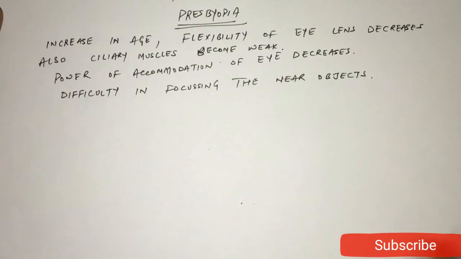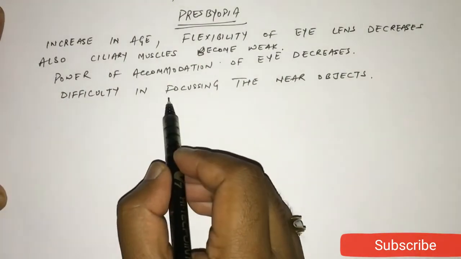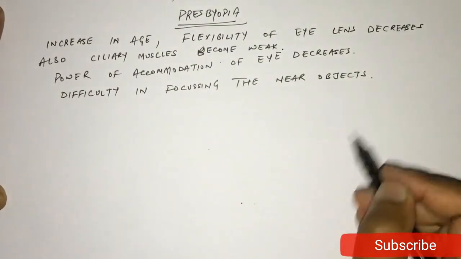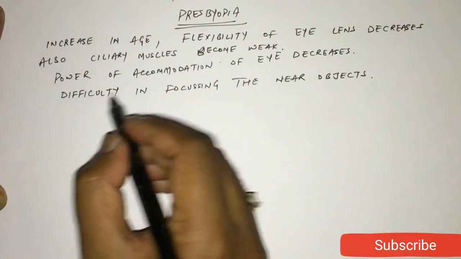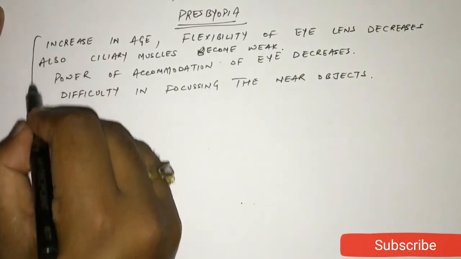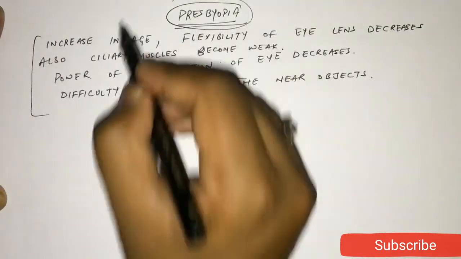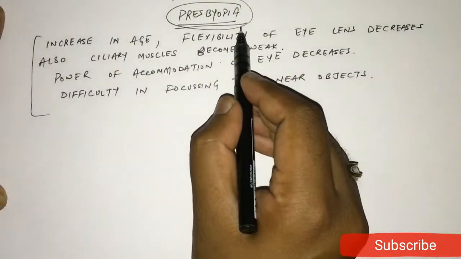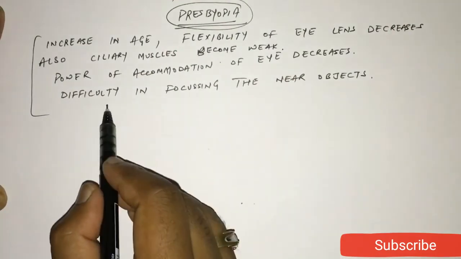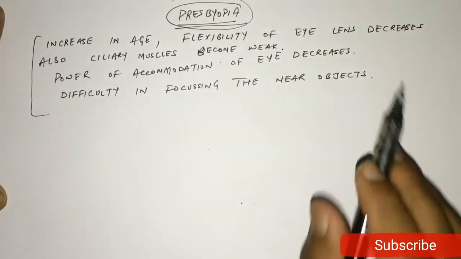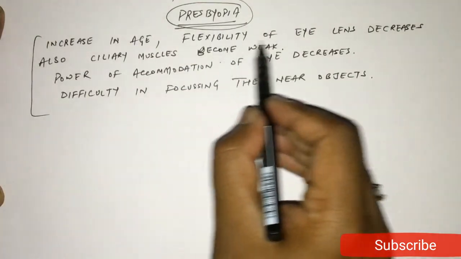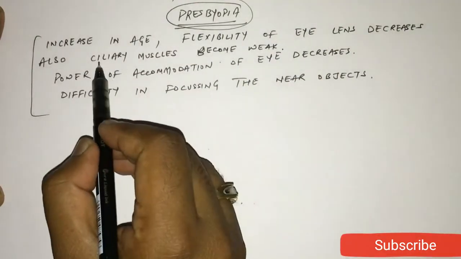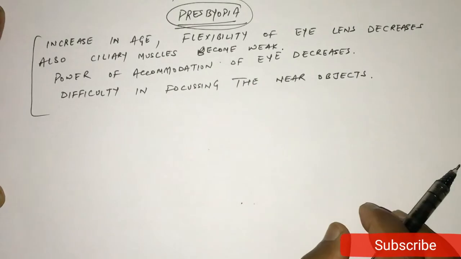So the person in old age finds difficulty in focusing the near objects clearly. So this old age defect is known as presbyopia, in which the old age person finds difficulty in focusing the near objects, because the flexibility of eye lens decreases and the ciliary muscles become weak.